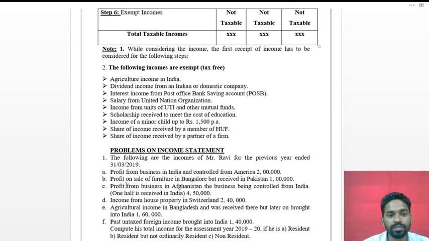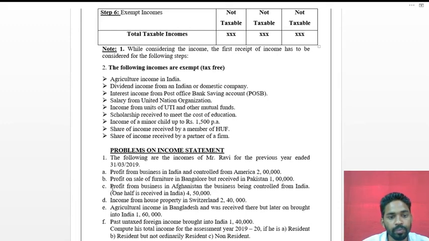Next, profit on sale of furniture in Bangalore but received in Pakistan, rupees 1 lakh. Profit on sale of furniture in Bangalore, and Bangalore is in India. So again it is arising in India, and that is why it is taxable in all the three cases.